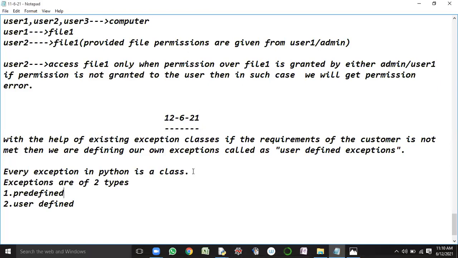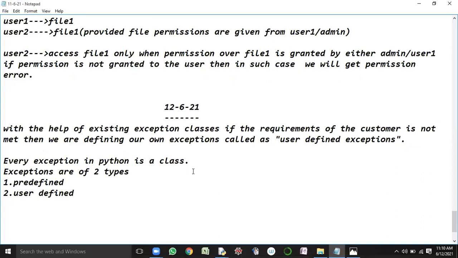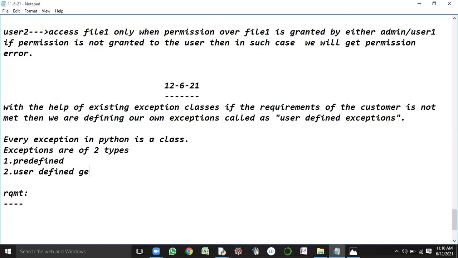Now I want to define my own exception. Let us consider the following requirement, guys. I am asking for the age of a person. Let us consider I am developing a Facebook sort of application.